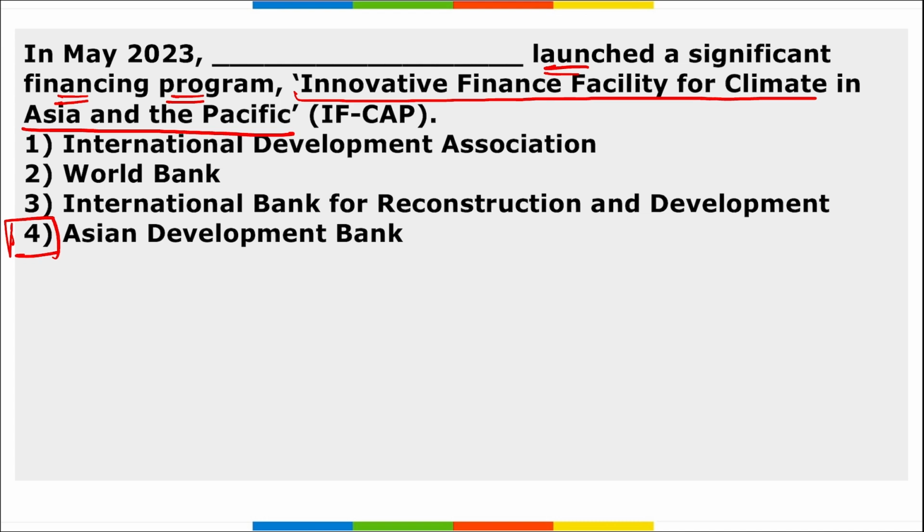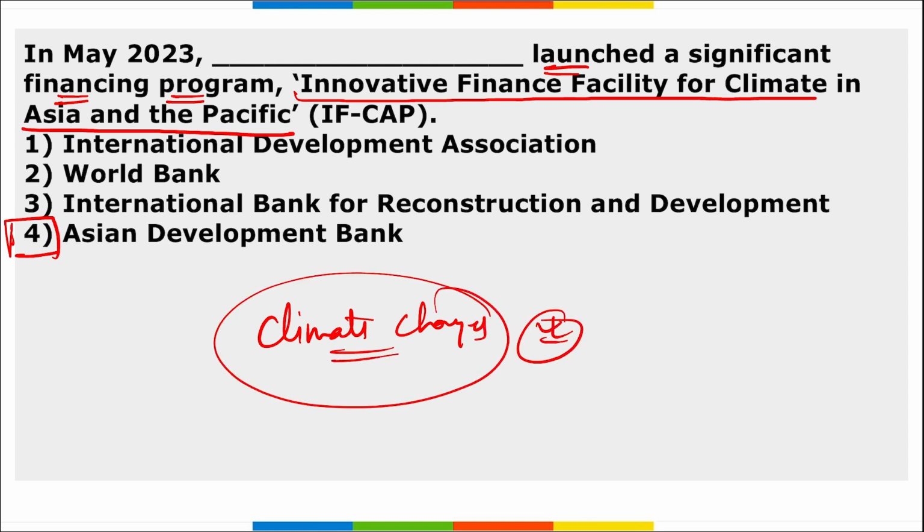And this was launched because, just remember, Asia and the Pacific is vulnerable to various climate changes. Most of the storms or cyclones occur in this area. High heat waves, high temperatures, high waves, floods, sea level rise. All these climate changes make the Asia and Pacific region very vulnerable. So for them only, remember this, the Innovative Finance Facility for Climate Change in Asia Pacific was launched by ADB.